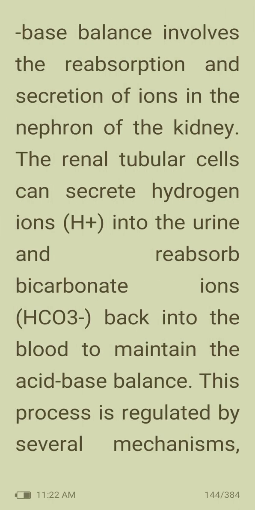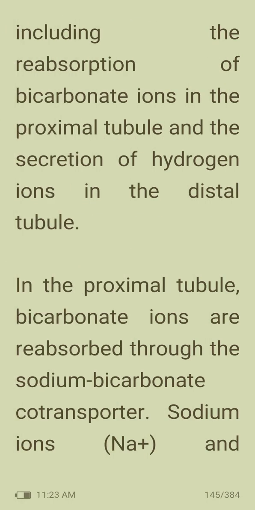Then, renal regulation of acid-base balance involves the reabsorption and secretion of ions in the nephron of the kidney. The renal tubular cells can secrete hydrogen ions, H+, into the urine and reabsorb bicarbonate ions, HCO3-, back into the blood to maintain the acid-base balance. This process is regulated by several mechanisms, including the reabsorption of bicarbonate ions in the proximal tubule and the secretion of hydrogen ions in the distal tubule.